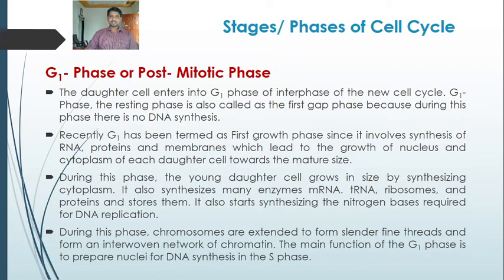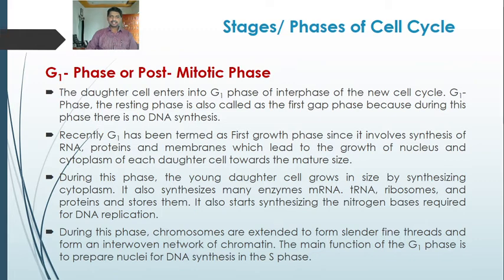It involves the synthesis of RNA, proteins, membranes that are required for the growth of the nucleus and the cytoplasm of each daughter cell towards the formation of mature size. During this phase, the young daughter cells grow in size by synthesizing cytoplasm.